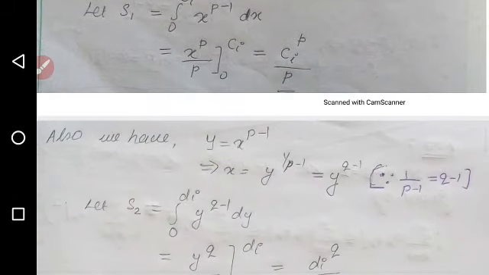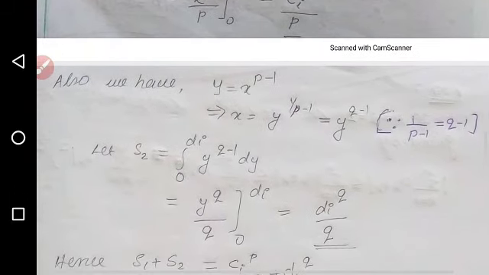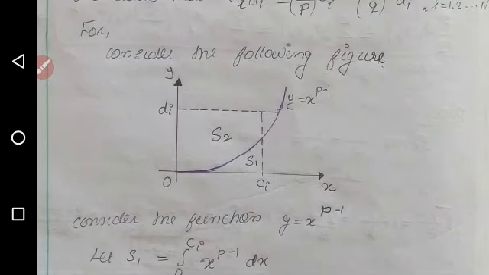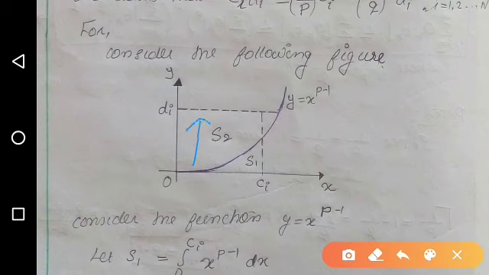Similarly, to get S2, we can integrate from 0 to di. If we are considering the limit points on the integration from 0 to di, that is along the y axis, we have to consider a function in y.